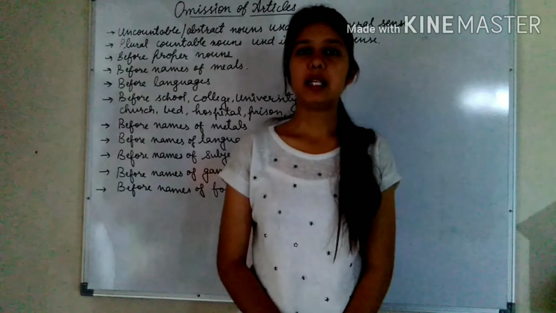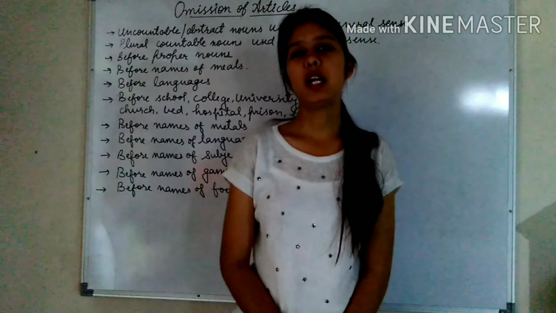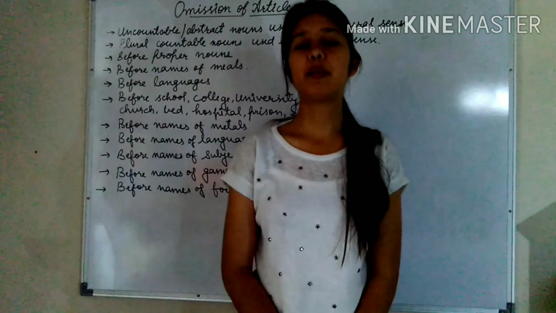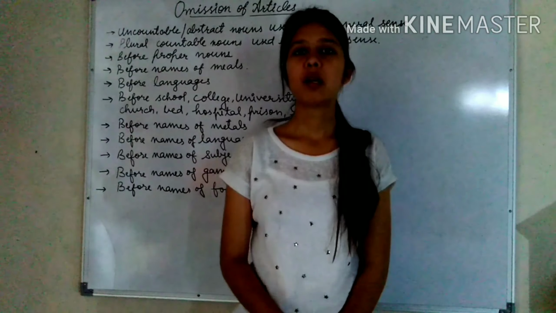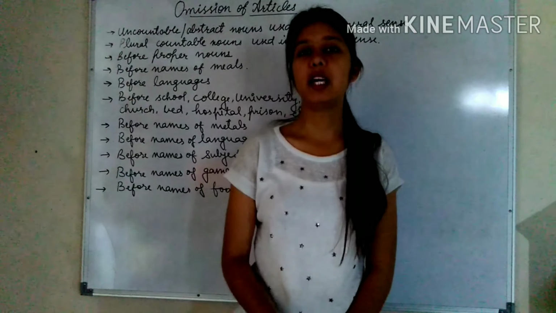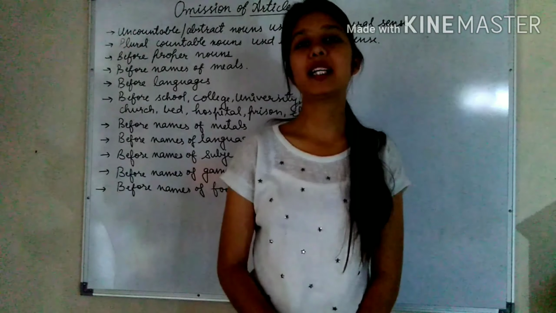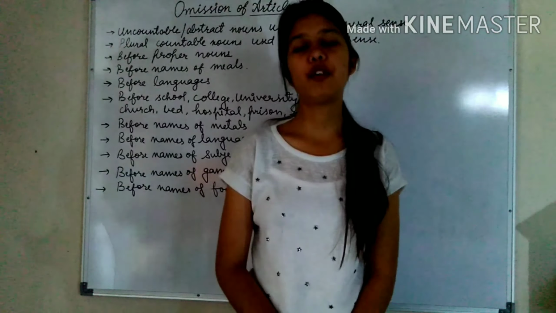These two articles, a and an, are used before a noun that is referred to for the first time. They are also used to represent quantity, but there is a difference between the use of a and an. Article a is used before a noun that begins with the sound of a consonant, while article an is used before a noun that begins with the sound of a vowel.